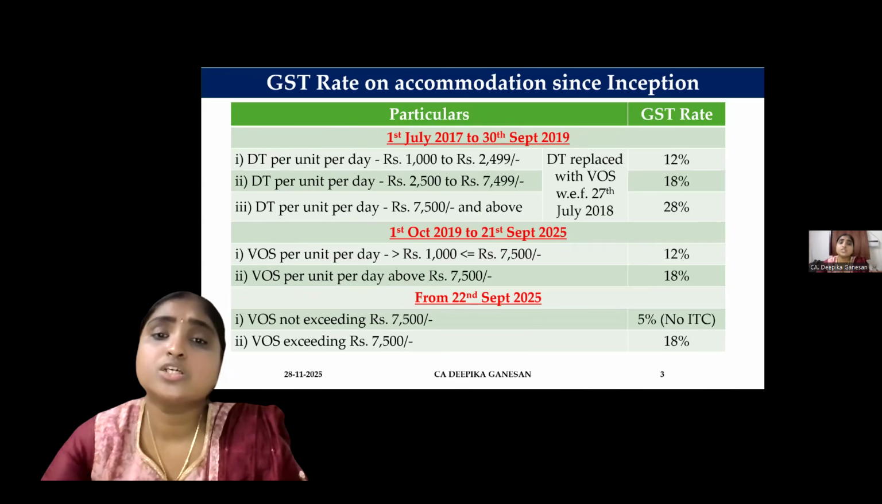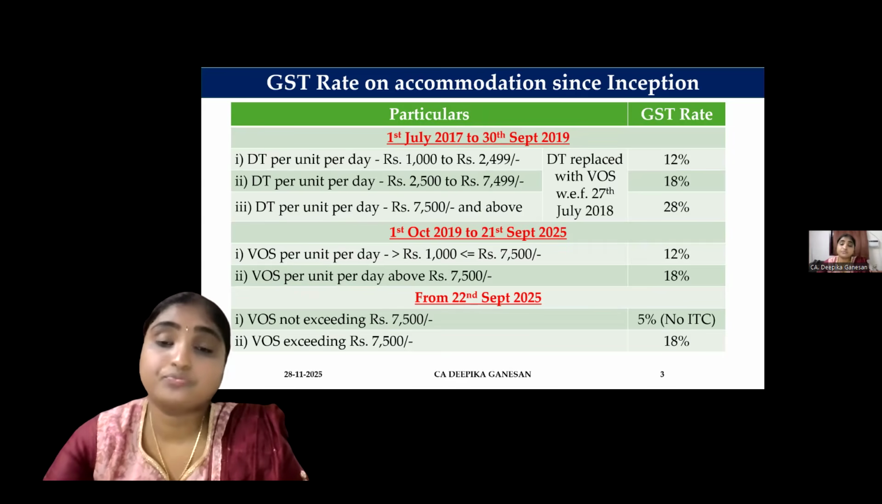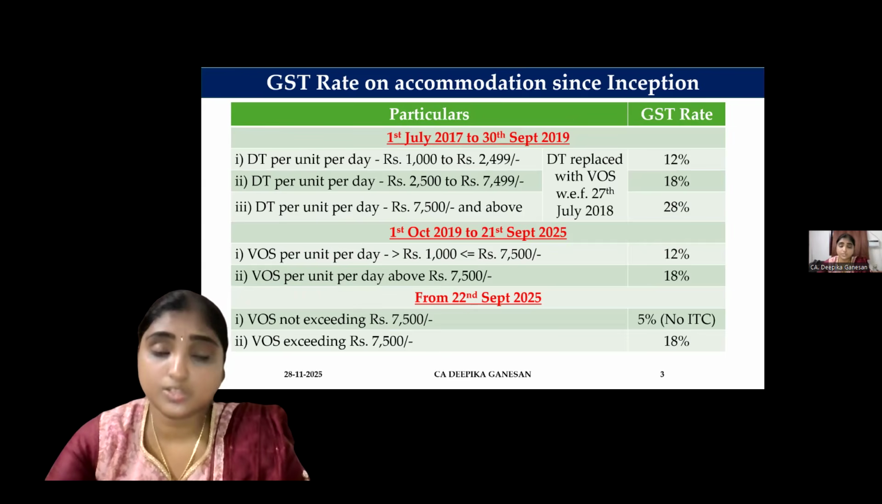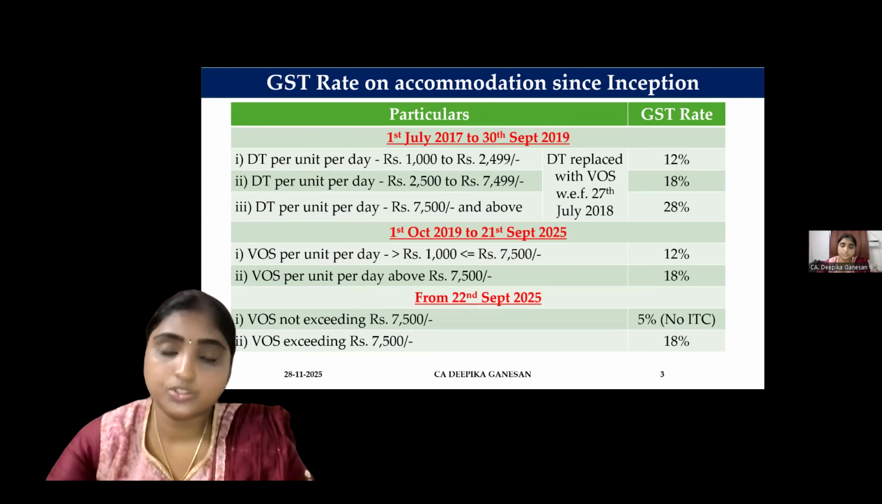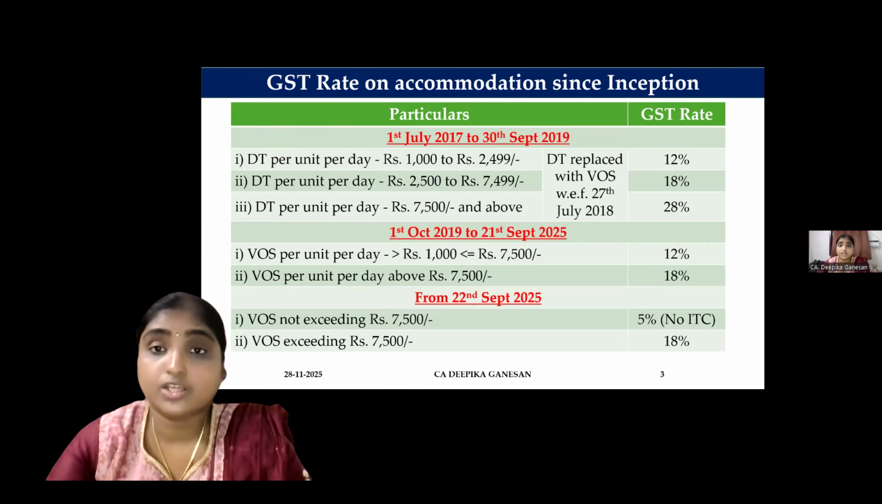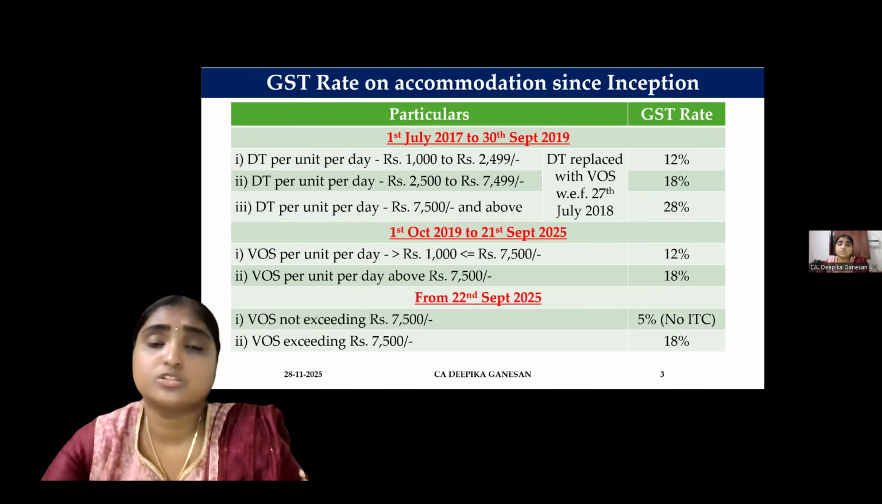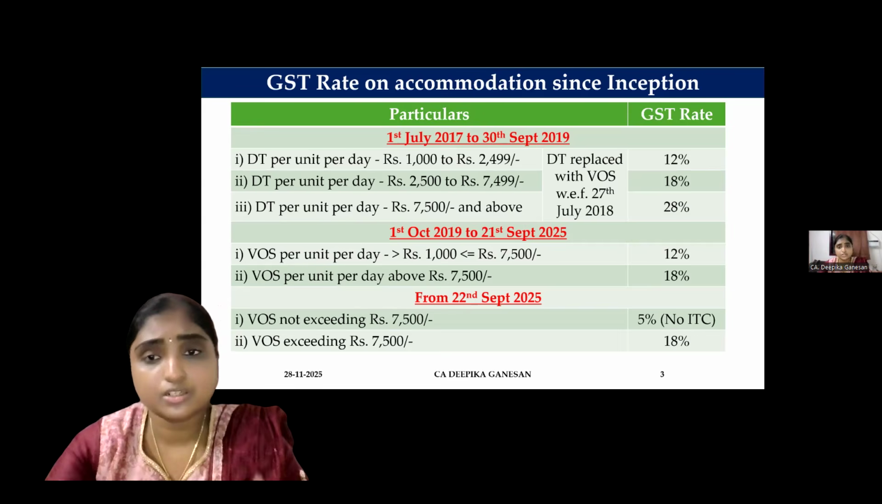What was the change? The declared tariff was replaced with value of supply. So what is the difference between the two? Declared tariff is the tariff declared. For example, if you take any hotel, they will have a tariff. Say a room is 2,000 or 3,000, that will be the declared tariff.